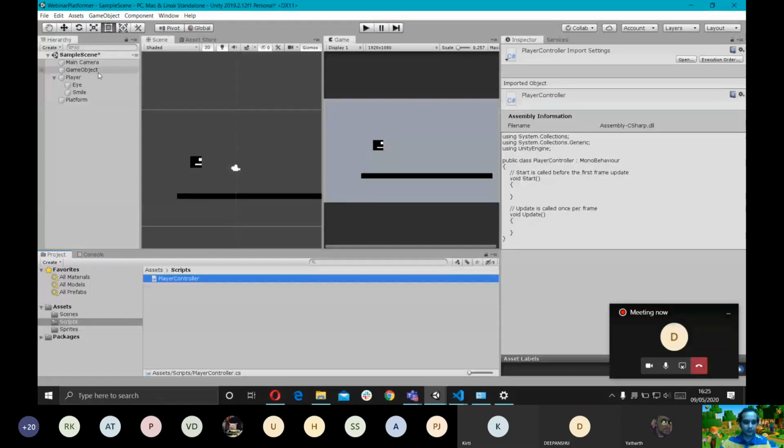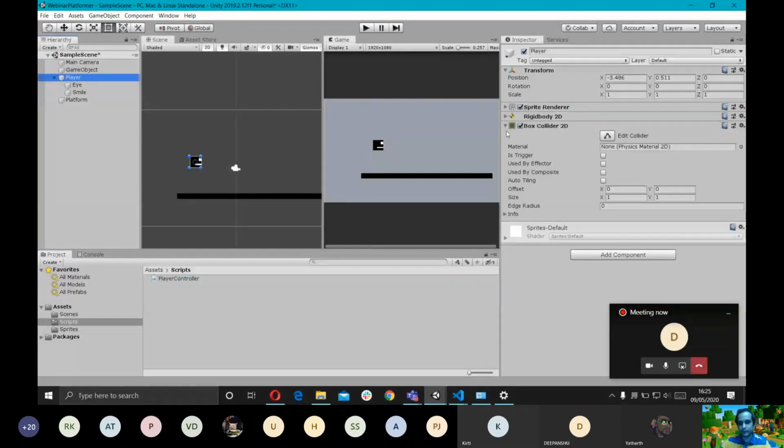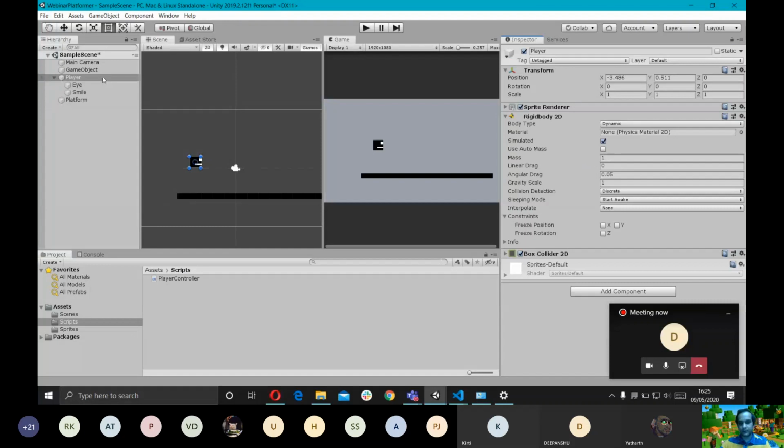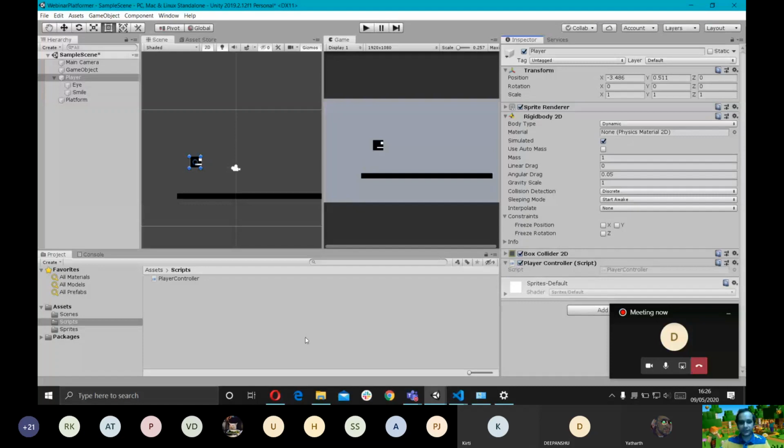So that means we need to access the rigid body component of the player game object that we created, the rigid body component that we attached to it. Like I told you, anything that has to deal with physics in Unity will be handled using the rigid body component. Firstly, I'm going to attach this empty script to the player game object. Scripts are basically user defined components. Like I said, components define the behavior of a game object, so we can write scripts and attach them as components to game objects so that we can alter their behavior.